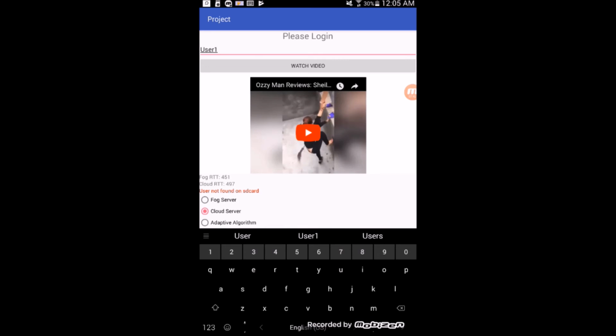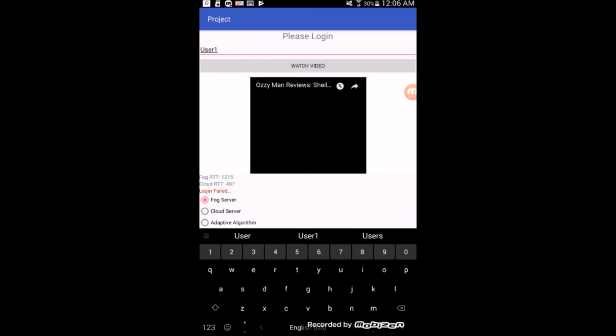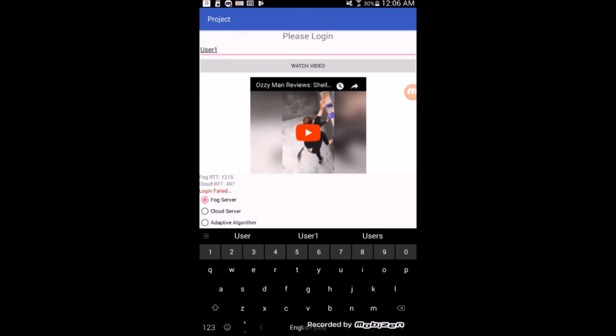So right now we're going to test the lower round trip time, which is the fog round trip time. So I'm going to click the same user, use the same user one. Upon hitting watch video, we can see that it said it's using the fog server and that the login failed. So right now, if we look at the round trip times, those changed. The fog round trip time is now higher than the cloud round trip time.